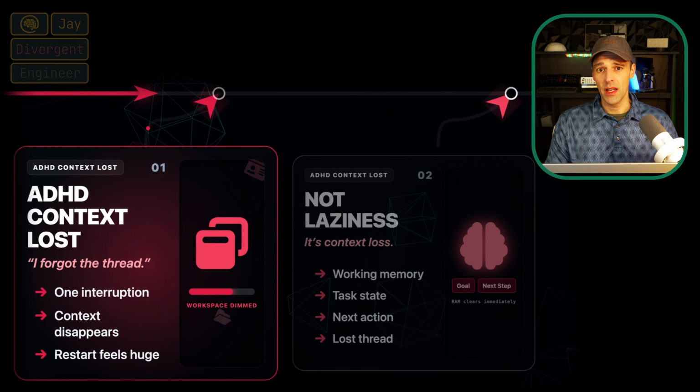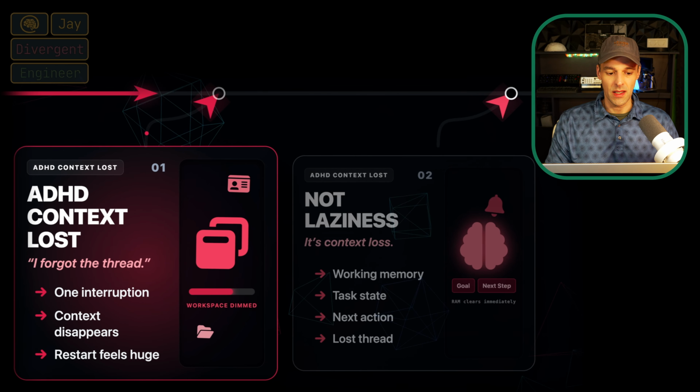As the RAM fills up with memory, just like the ADHD brain fills up with context, a distraction can make it feel like the RAM memory is cleared, and the ADHD brain will forget the context about the task that it was performing. This aligns with the concept of executive function, and I made this diagram to better understand how this happens. The ADHD context is lost.